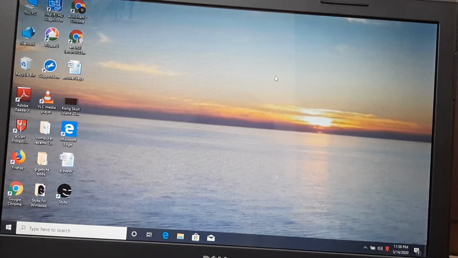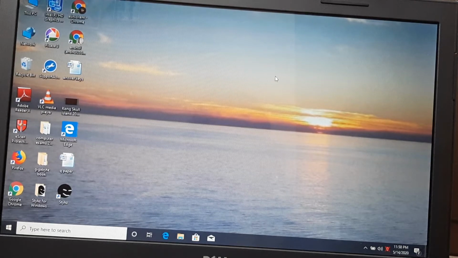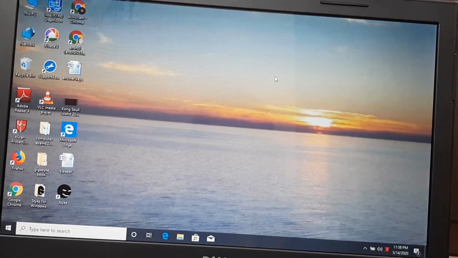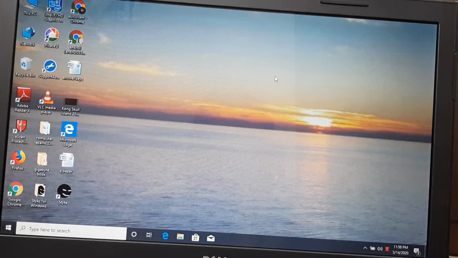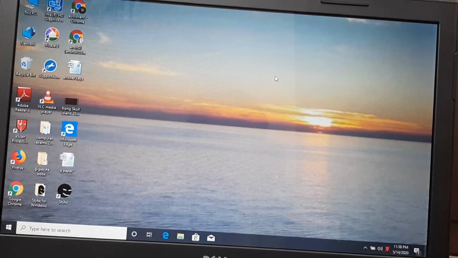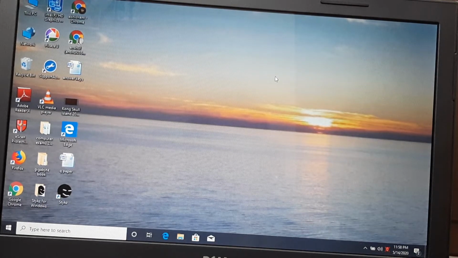So, Windows 10, what is Windows 10? There are so many questions in your mind. I am going to explain. Windows 10 is the most popular operating system developed by Microsoft company. The short form of operating system is OS. So, Windows 10 is the most popular operating system.